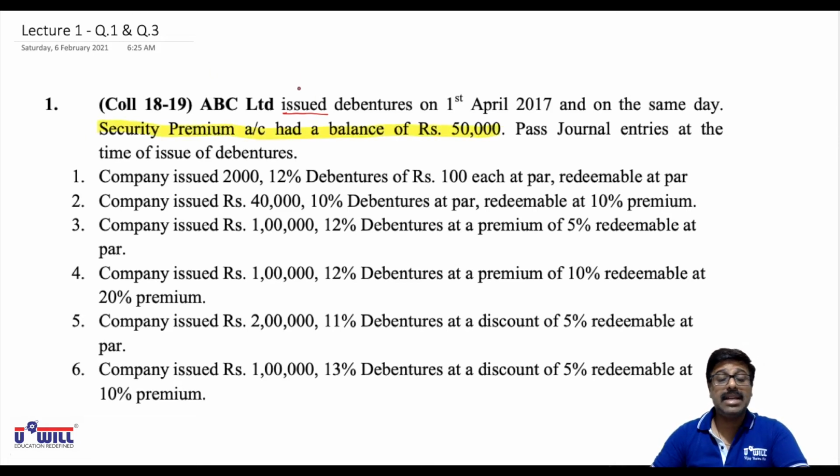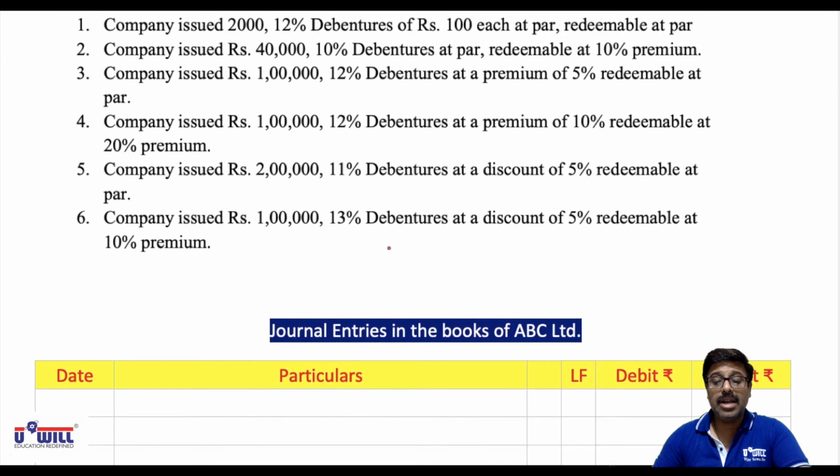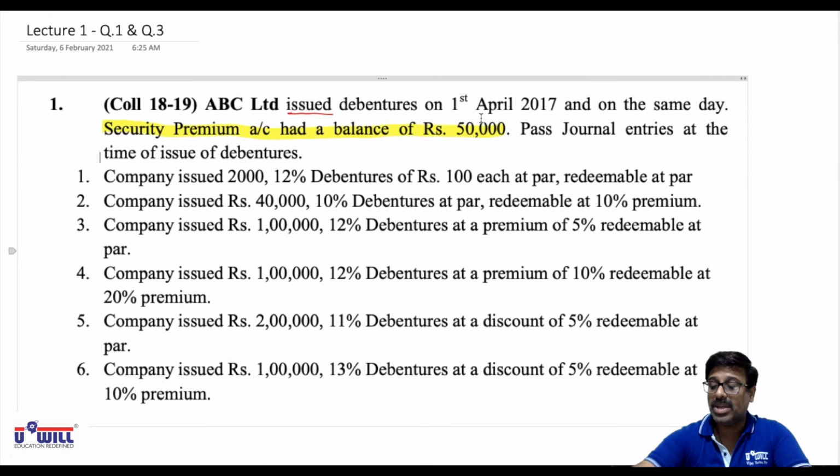So as we discussed that last entry just now, if we have to write off that premium, then up to 50,000 will write off from security premium account. Remaining we will write off from P&L account. Pass journal entries at the time of issue of debentures. You can see 6 situations are given to you. All the 6 situations which we discussed are covered over here. So make around 2 pages format, big format. Journal entries in the books of ABC Limited for 2 pages.